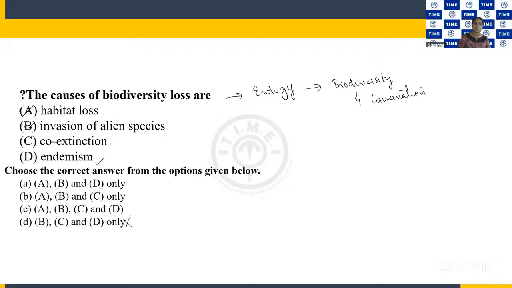So in that case, coextinction as such is not a cause of biodiversity loss, but it is synonymous or similar to what we are saying. It's a biodiversity loss itself. So here we have options A, B, and D as the correct answer. So which one is the option? Option A.